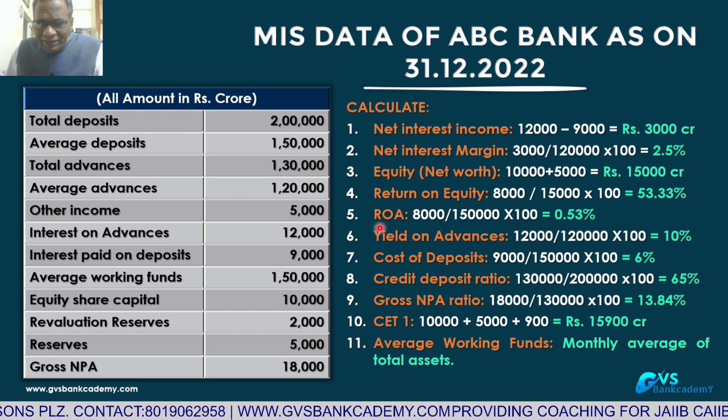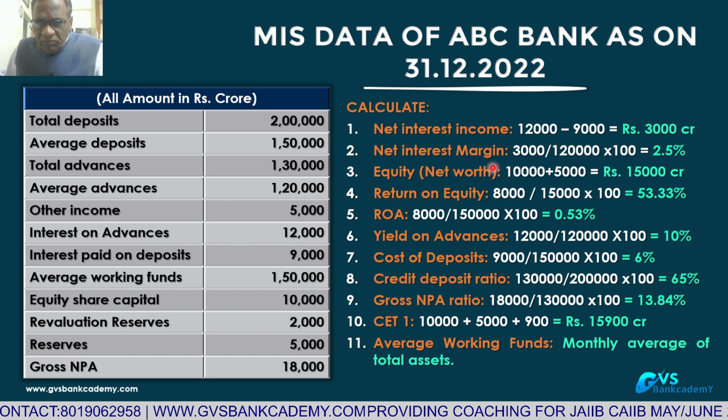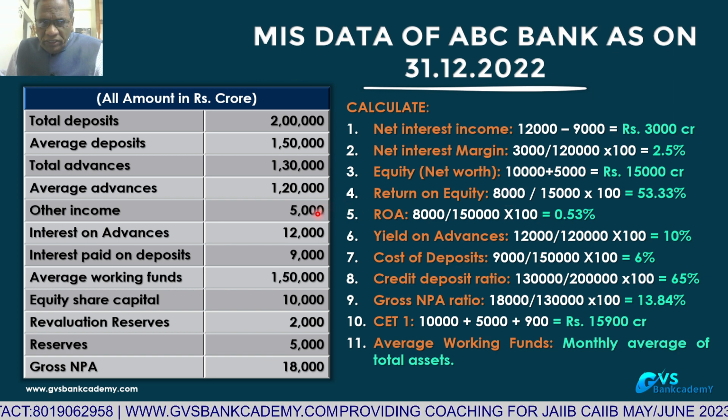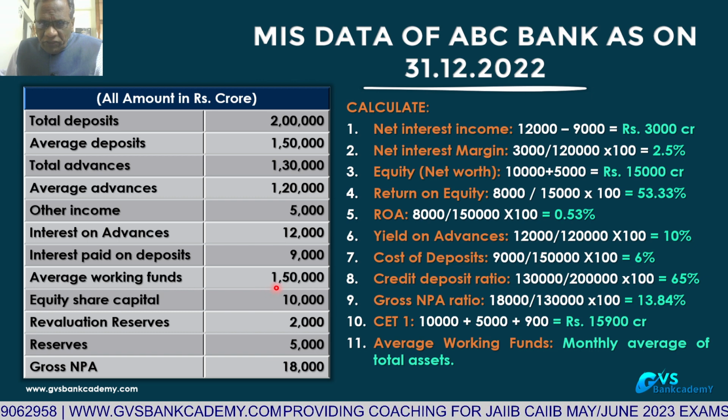Return on assets. This is net interest income plus other income 8,000 divided by average working funds.